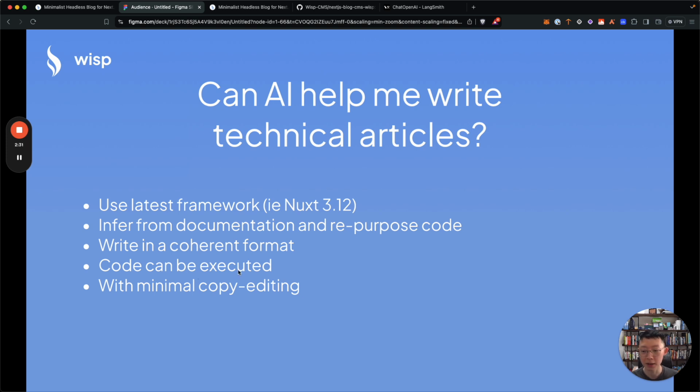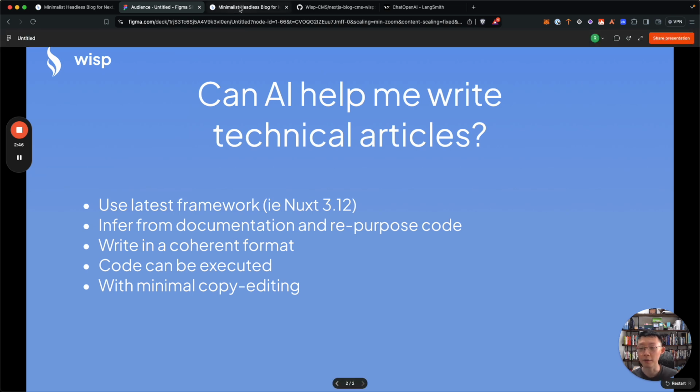And with all of this, I know that we are eventually going to do some copy editing, because it's great if it works out of the box, but very rarely does an AI generated article actually do that, right? So that's the goal of this, right?